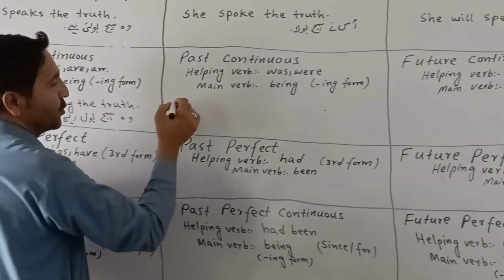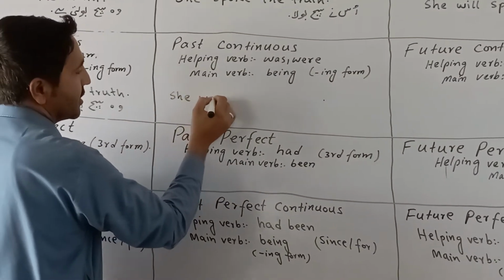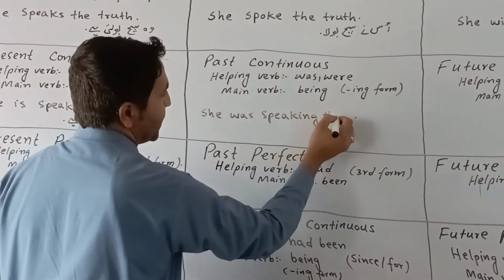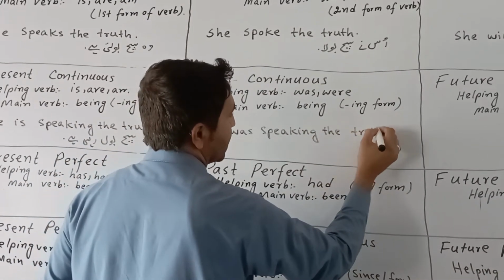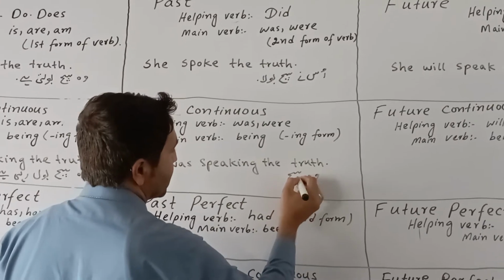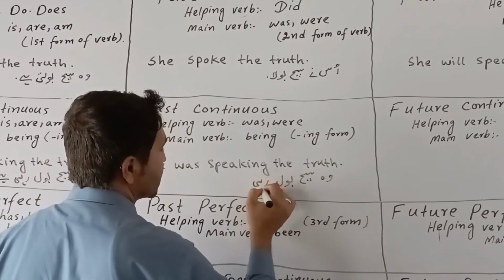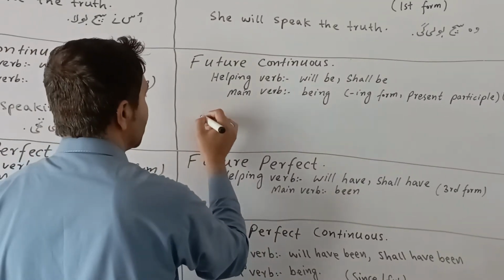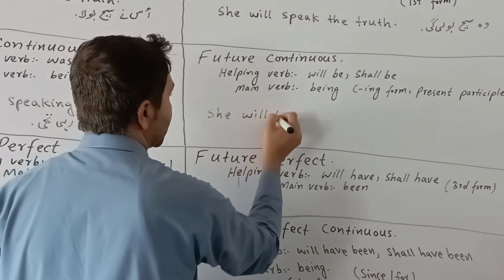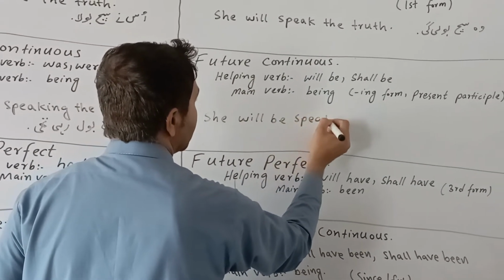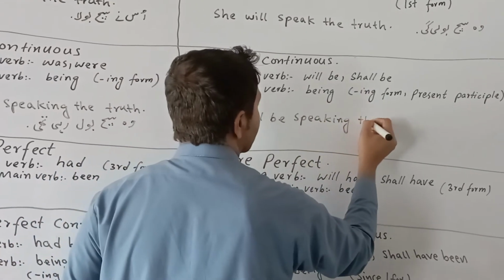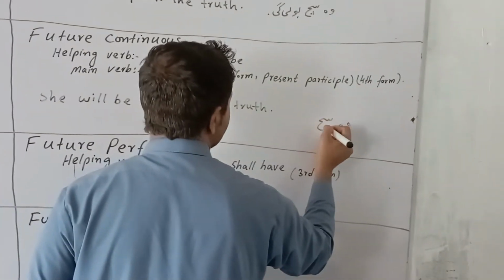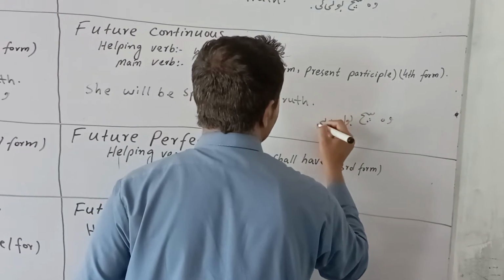In past continuous, we use she was speaking the truth. In future continuous, we use she will be speaking the truth.